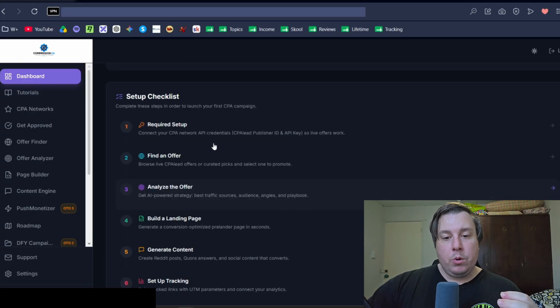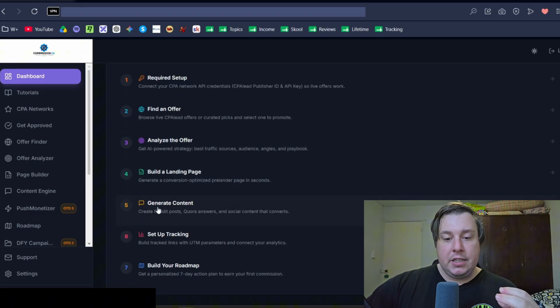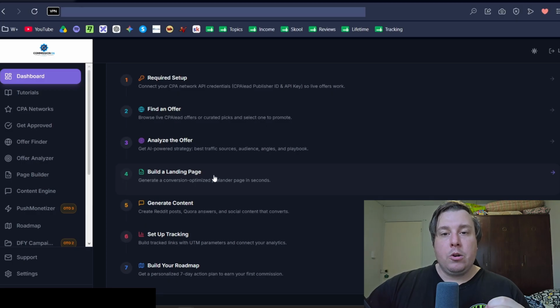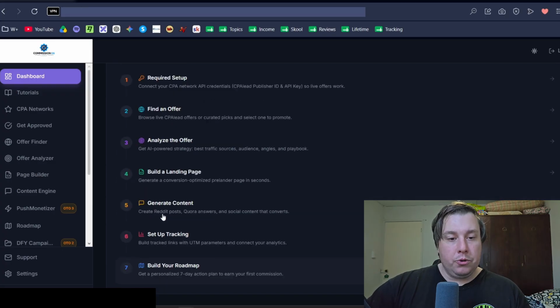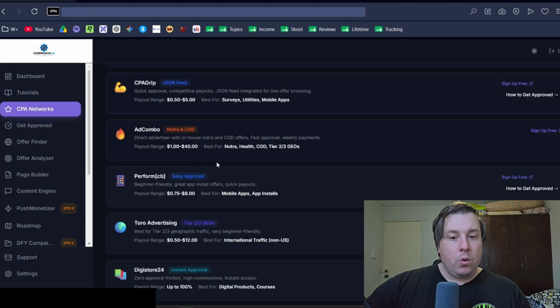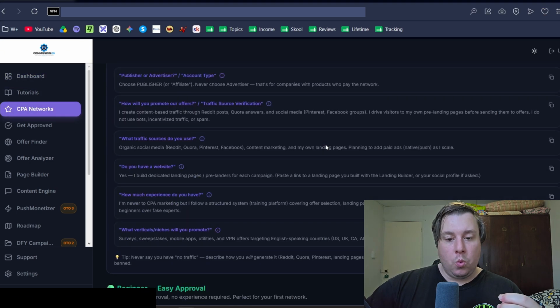So basically how it works is you connect your CPA network, you find an offer, you analyze the offer. The software is going to analyze the offer completely with AI. You build a landing page, and they're going to also show you how to host that landing page so that you get better results with your CPA marketing, because you always want to be building a landing page when it comes to CPA marketing. Then it's going to actually help you generate content to drive even more traffic, and you can set up tracking and build your roadmap.